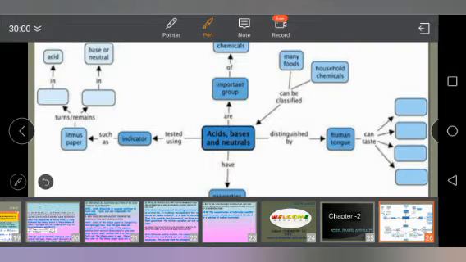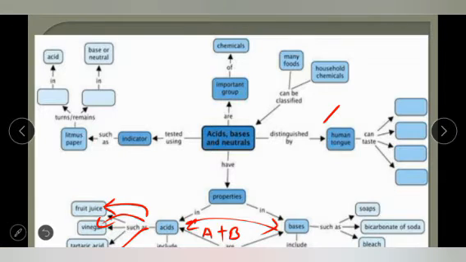Okay, so in our daily life we can see the importance of pH. The second type of indicator is pH.